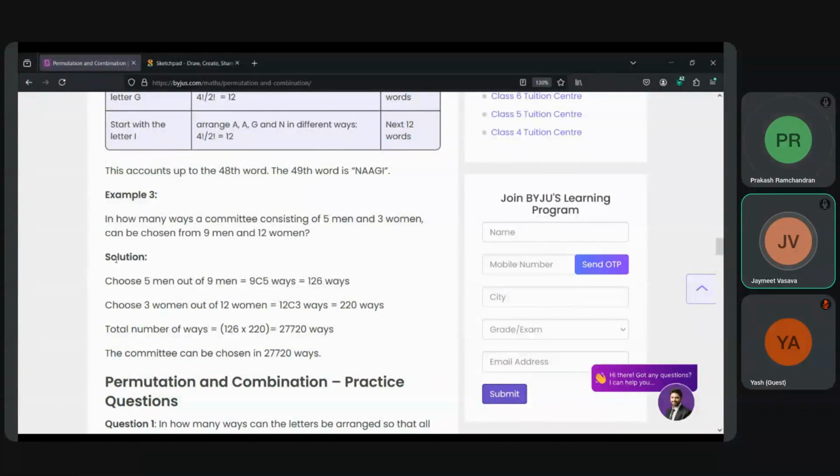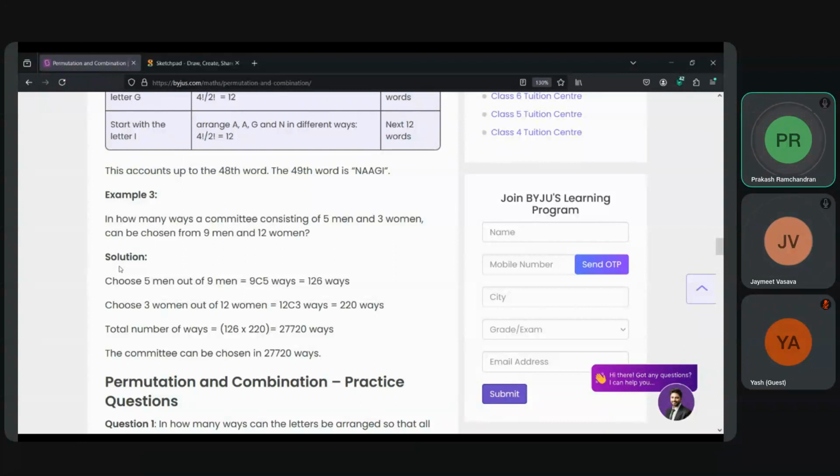Correct. So you are going to have nCr: n factorial divided by n minus r factorial, and divided by r factorial. So r in this case is 3, right? For women it's 3, for men it's 5. So you can calculate 9 minus 5 is 4, so 9 factorial divided by 4 factorial, and another 5 factorial will be at the bottom.